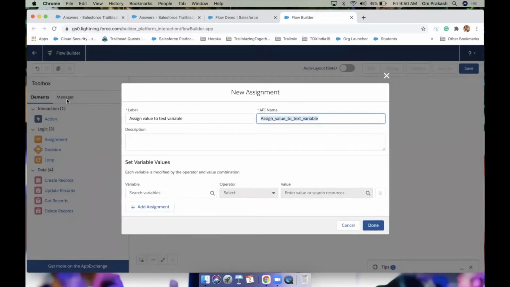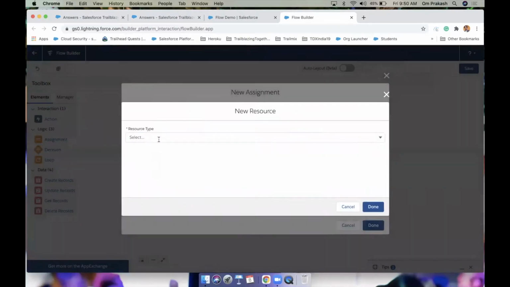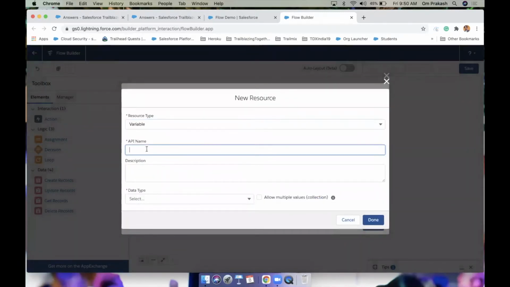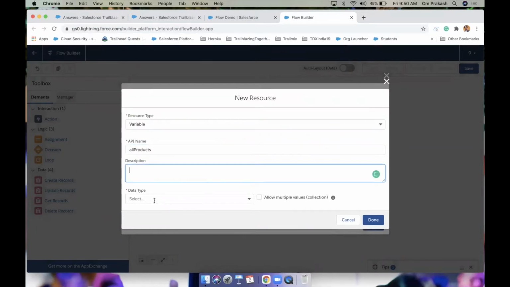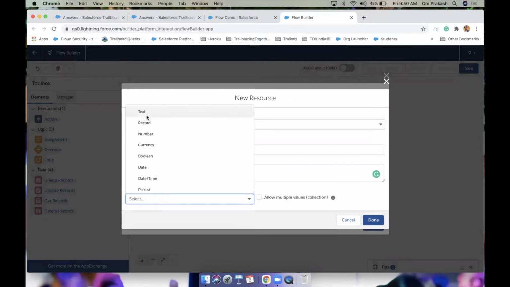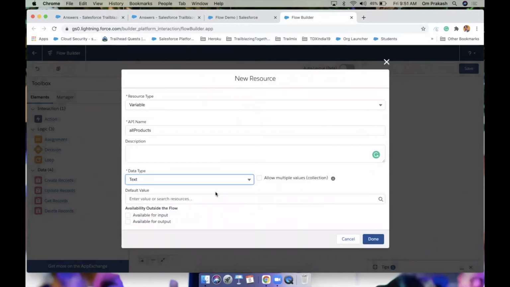You can create it from the manager section, or here we have the option to create a new resource, variable, API name, give a name, something like all products. Data type equal to text. Okay, we are going to store the values with comma separation. We don't need a collection, so don't check this, simply text.